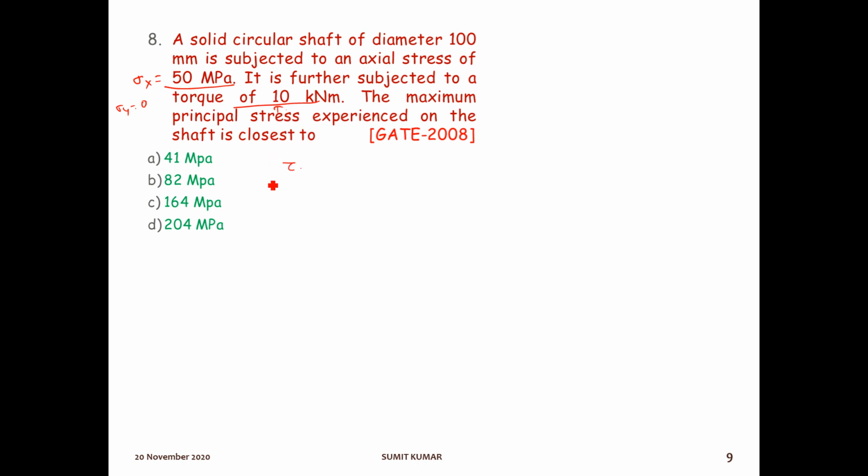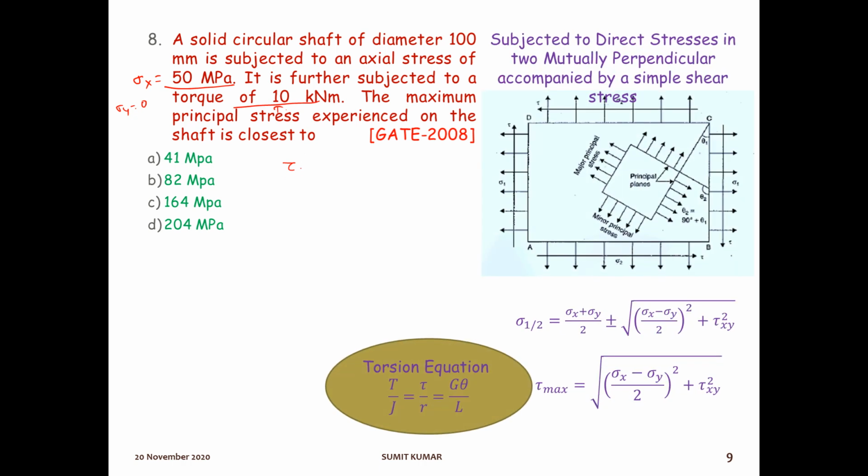Okay, tau. So remember there was the equation between tau and this torque and shear stress. Just remember what was the equation? That was, see, the torsion equation. In the theory class we have read this torsion equation, we also read how this equation came, means the proof.